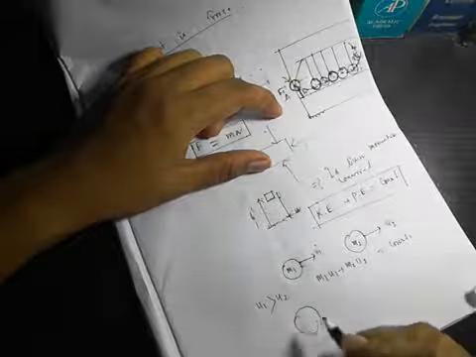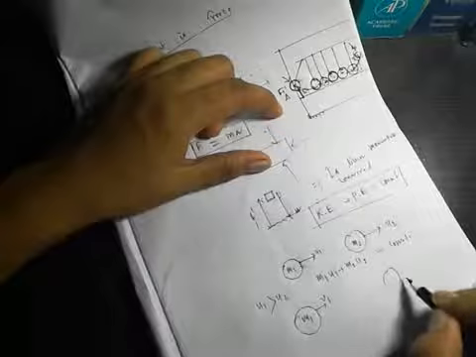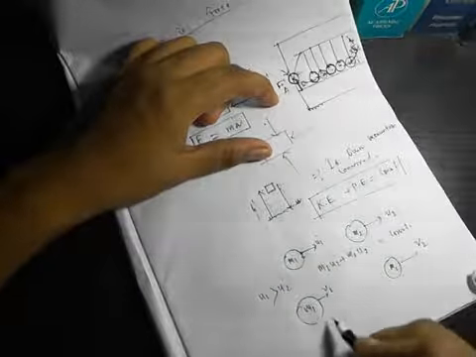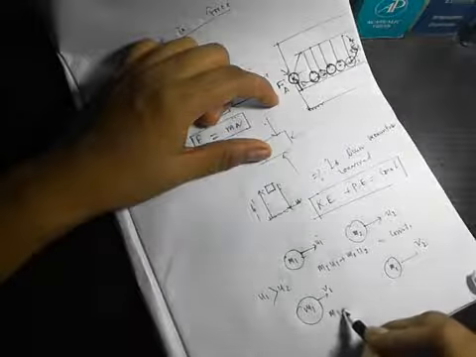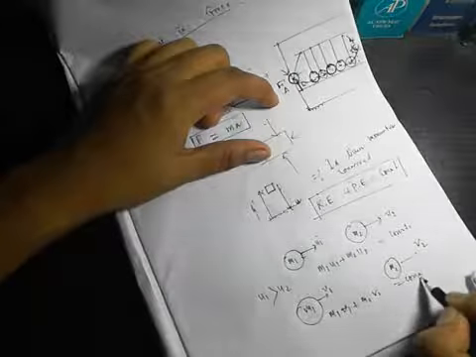After the collision, m1 attains a velocity v1 and m2 attains a velocity v2. Then after collision, the total linear momentum is also constant.